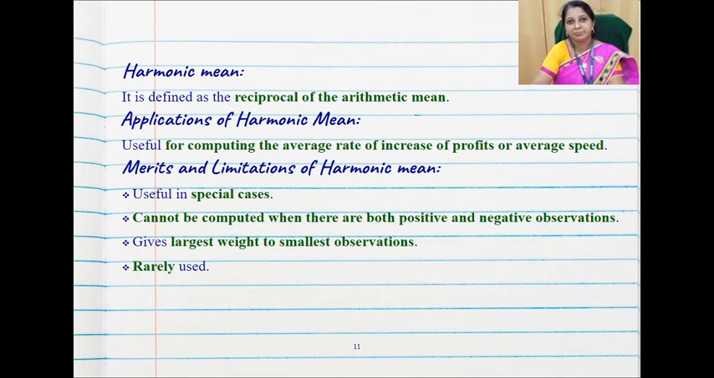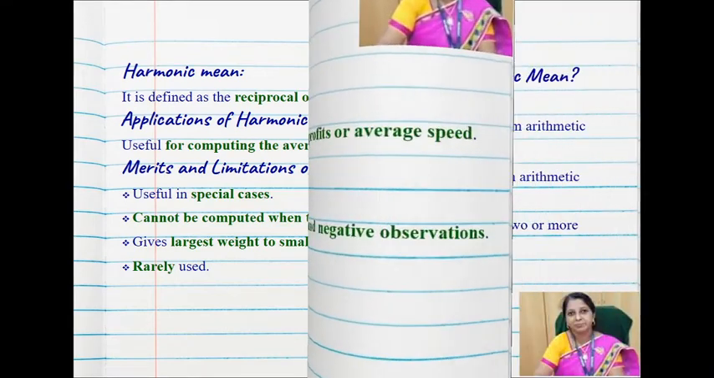The harmonic mean is the reciprocal of the arithmetic mean, and it is also applied for computing the average rate of increase. So the rate of change in speed, the rate of change in share price movements, for such situations we use the harmonic mean. The merits and limitations of harmonic mean are: it's useful in special cases, can't be computed when there are both positive and negative observations, gives largest weight to smallest observations, and it is rarely used. So this is the limitation of harmonic mean.